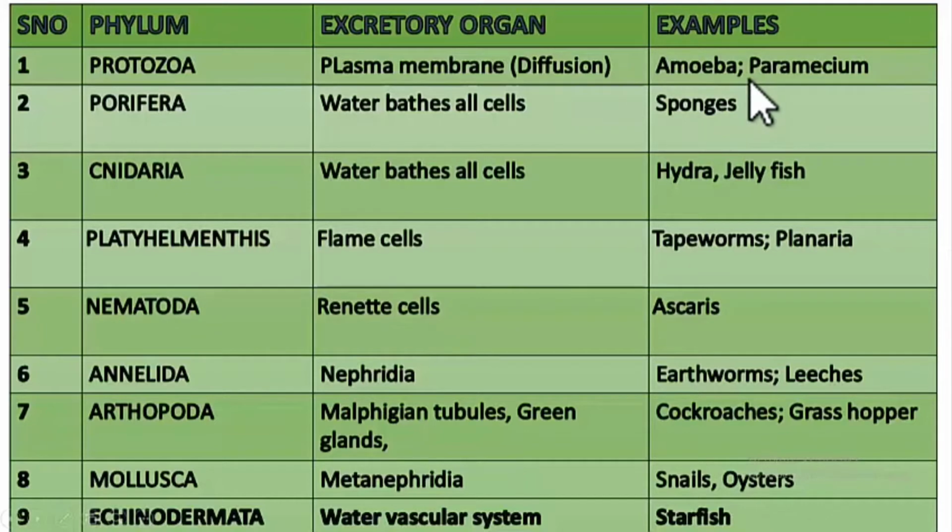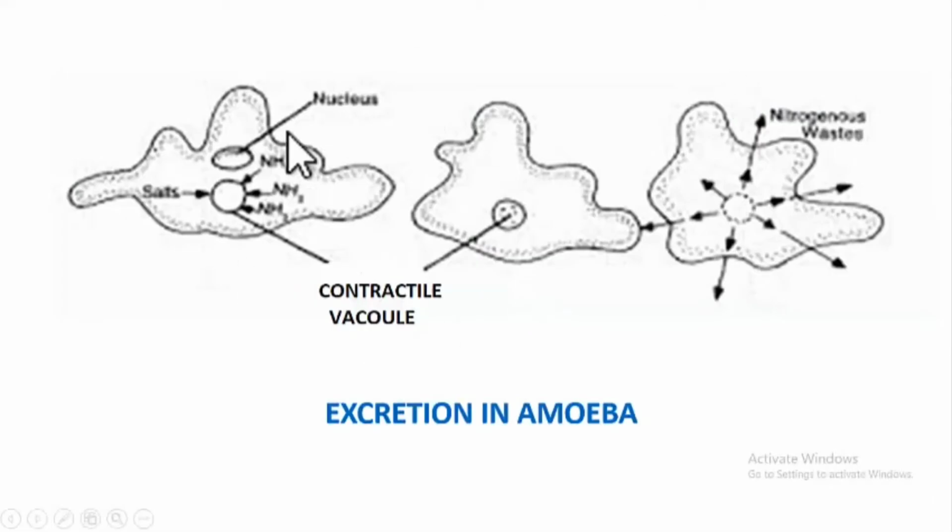Because they have only one cell in their body, they don't have any excretory organ in them. They simply release the waste materials into the surrounding water through the plasma membrane by a process called diffusion. You already know what is plasma membrane. So it is the outermost layer of the cell. So in the amoeba, this is the plasma membrane. The waste materials are released out by the process of diffusion.